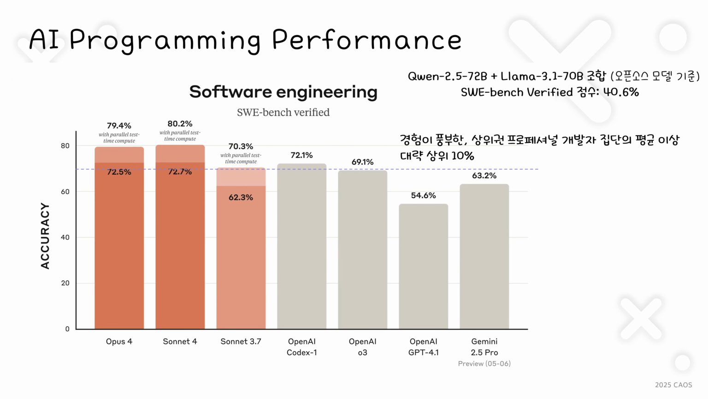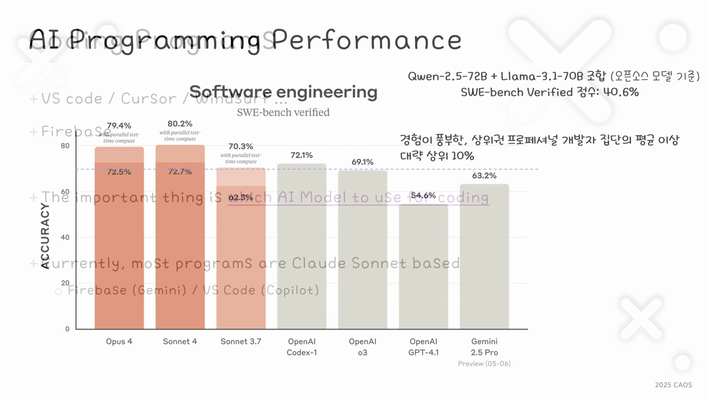How far has AI's programming performance come? On the SWE bench, which evaluates the ability to solve problems in real development environments, the latest AI model scored over 70%. This is comparable to experienced top 10% professional developers, meaning they can solve very complex engineering problems.